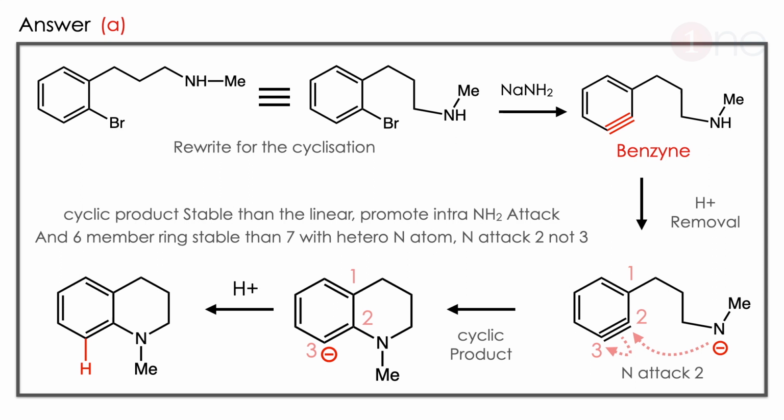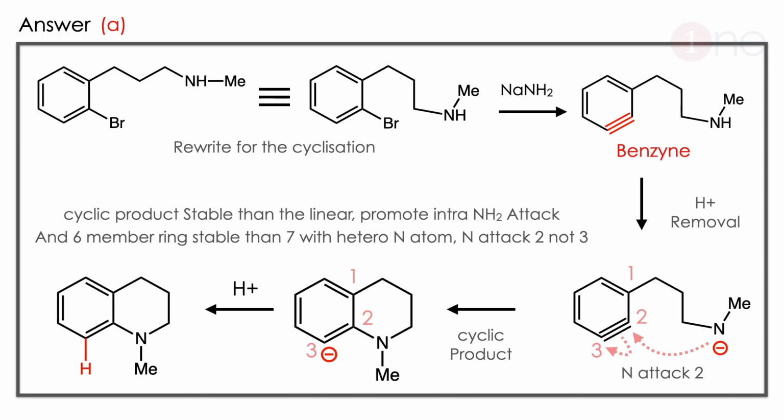Benzyne has a triple bond in the benzene ring, then the amine attacks the triple bond at the second position. So the ring will be closed with amine. So the negative charge is quenched by H plus. Here you should know why the 6 member ring is forming, not the 7 member ring. Or you can say why attack on 2, not on 3. Since the heteroatom is there, 6 member is more stable than 7 member.